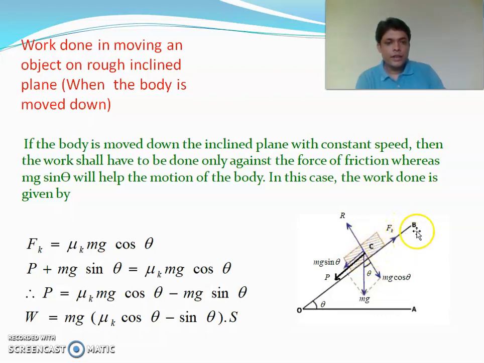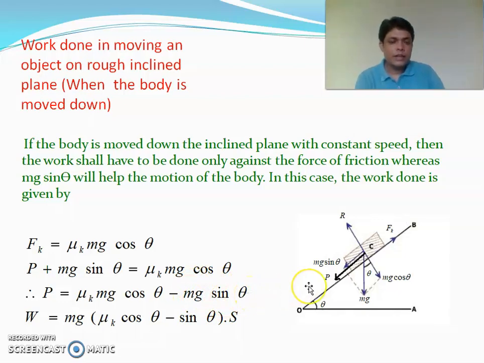So from the figure we can write Fk will be balanced by the combination of mg sin theta and P. So the frictional force Fk is equal to mu k into the normal reaction mg cos theta, and P plus mg sin theta is equal to mu k mg cos theta, that is Fk. Or ultimately we are getting P is equal to mu k mg cos theta minus mg sin theta.